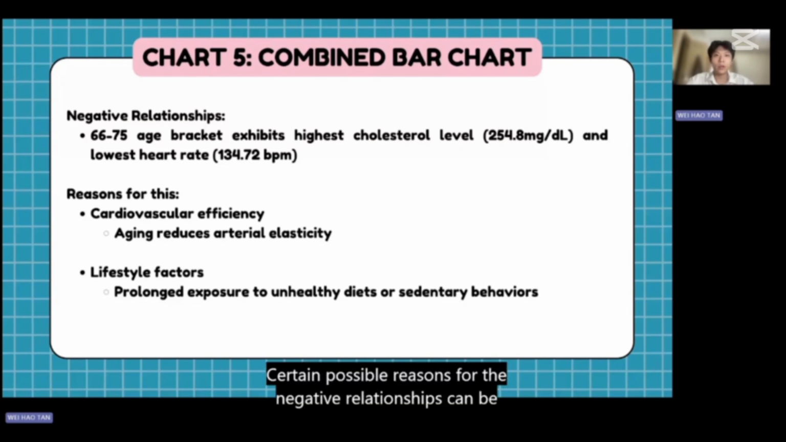Certain possible reasons for the negative relationships are, for example, cardiovascular efficiency, where with aging, reduced arterial elasticity and heart muscle strength lower the ability of the heart to reach a high maximum rate, while inefficient lipid metabolism contributes to cholesterol accumulation. Another reason could also be lifestyle factors, such as older individuals experiencing compounded effects of prolonged exposure to unhealthy diets or sedentary behaviors.